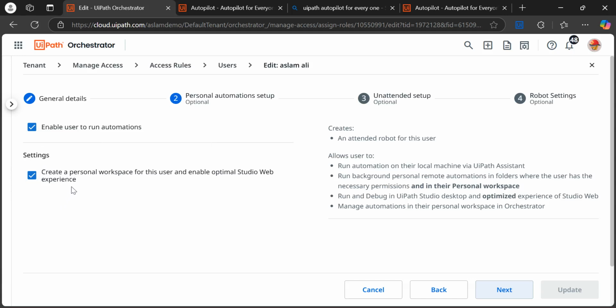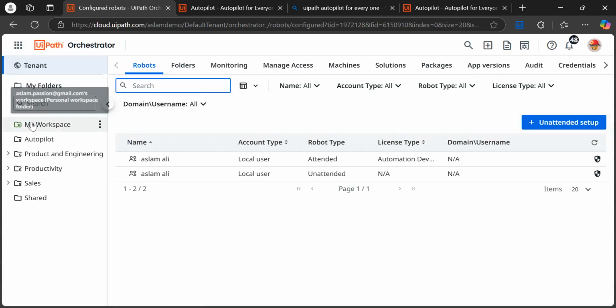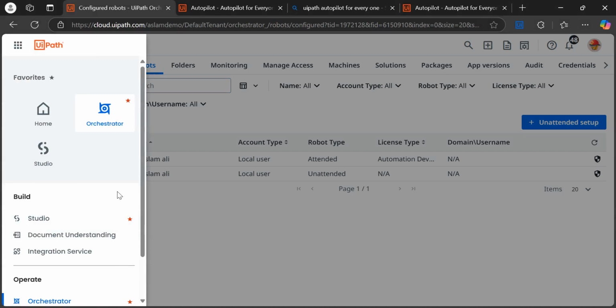If it is not, just turn it on and save this. So once you update it, this workspace folder will be visible, right? And another point, okay, so you need to come on this same tenant.